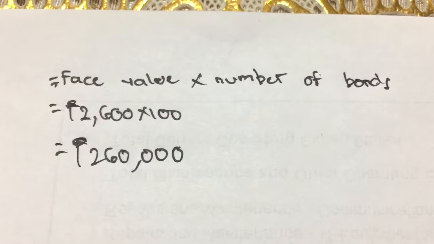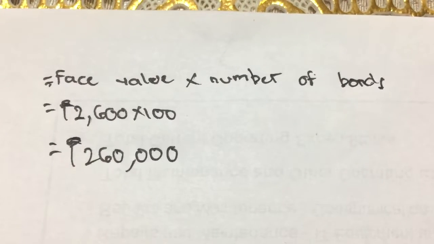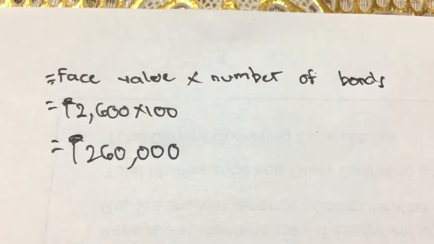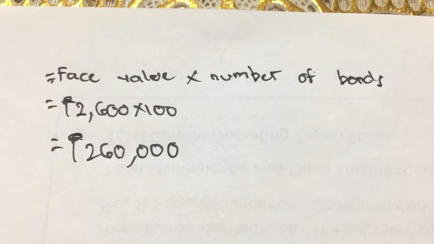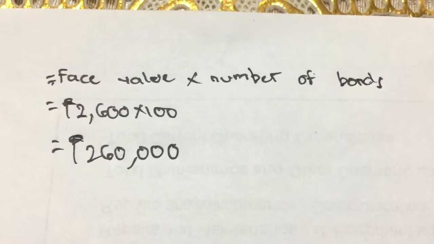So Mrs. Gonzaga will receive 9,100 pesos as her dividend for all the bonds if dividends are paid semi-annually. To find the maturity value, simply multiply the number of bonds by the face value. So 2,600 pesos multiplied by 100. So the maturity value will be 260,000 pesos.